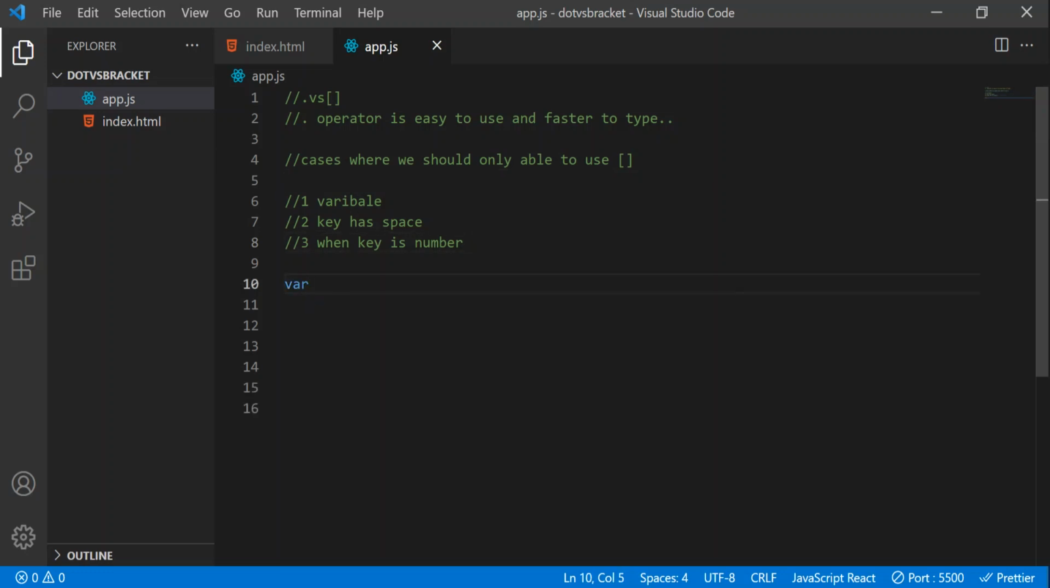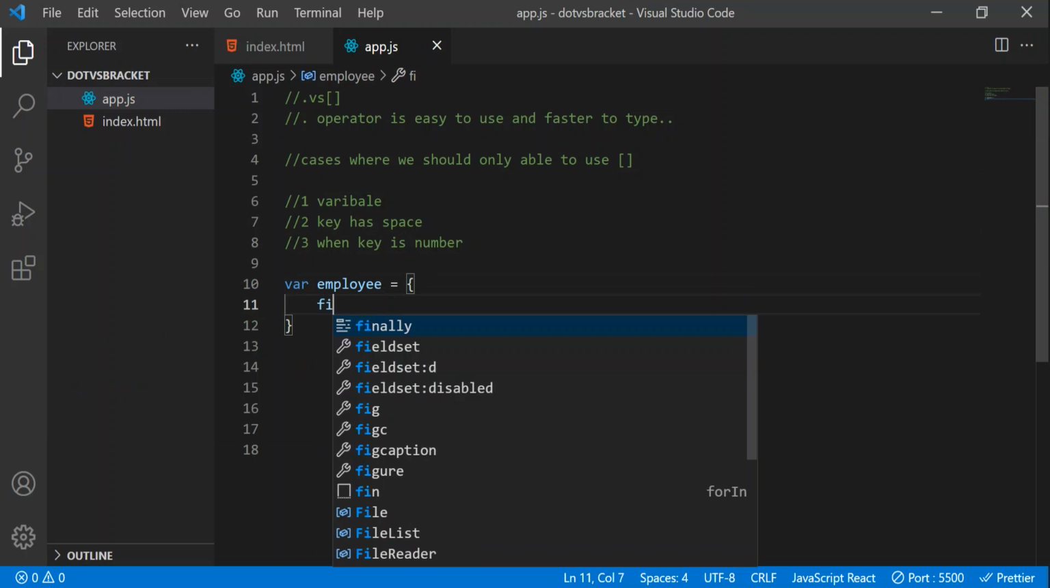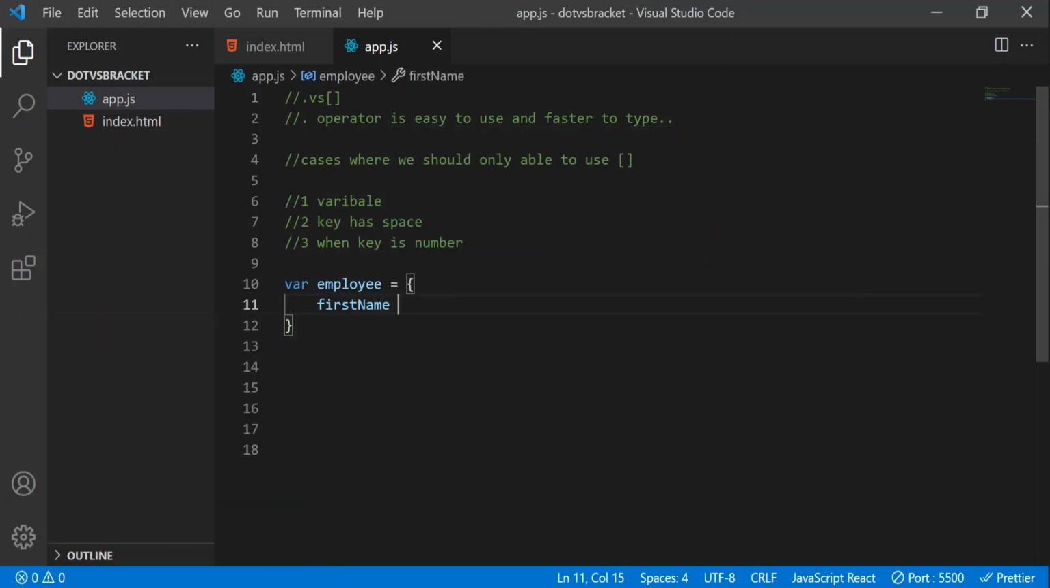So I'll write var, and then the same object, employee. Here I'll add some properties, like first name, and then first name equal to Satali. After that let's write last name, and that is equal to Srikanth. Okay, that's pretty much it. Sorry, we should not take age here, my mistake.